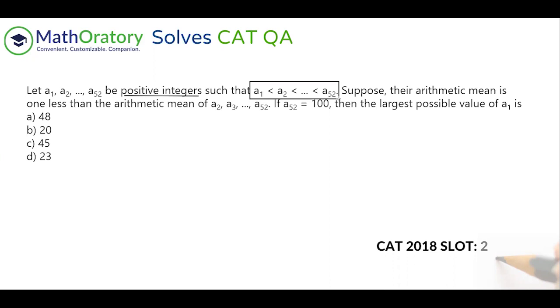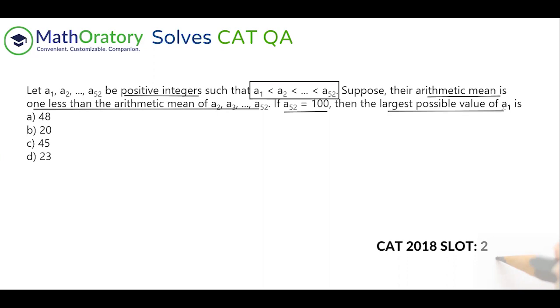Now, there's another relationship given, which says that the arithmetic mean of all these numbers, A1 to A52, is one less than the arithmetic mean of A2 to A52. So if I consider the last 51 numbers, excluding the first number, their arithmetic mean is one more than the arithmetic mean of the entire set. And A52 is mentioned to us. We are looking for the largest possible value of A1.